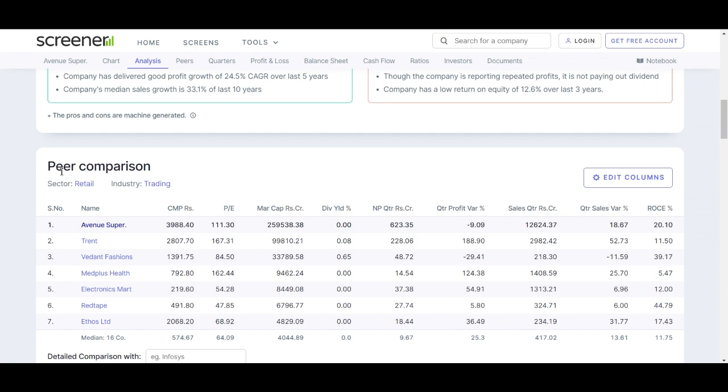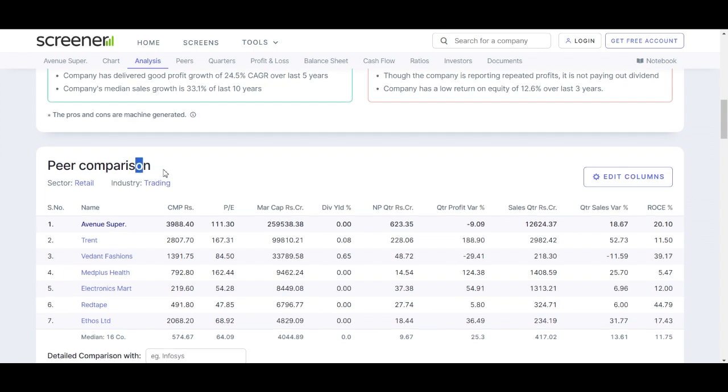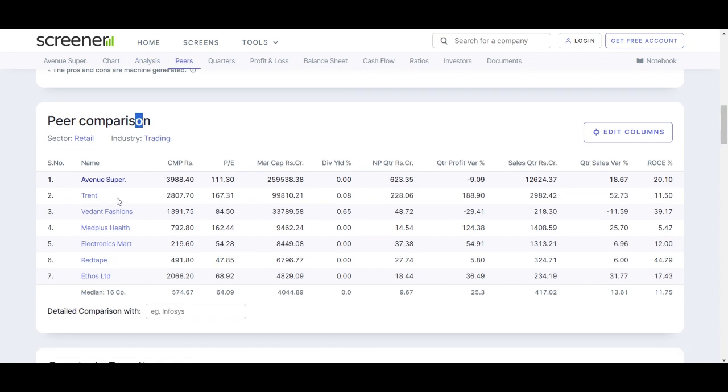So here are a few peer comparisons of DMART. The first one is Trent. Second is Vedant Fashions, which is also called Manyavar. Third, MedPlus Health, Electronics Mart, Red Tape, Ethos Limited. These are a few peer comparisons of DMART.